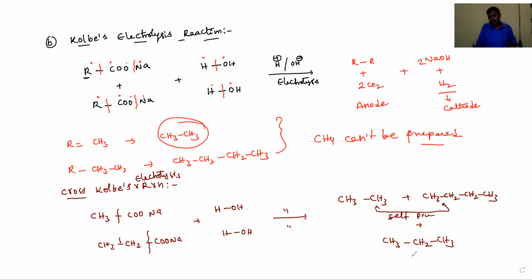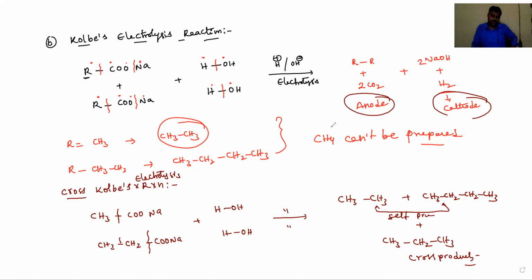Self product, and this is a cross product. And the byproducts are carbon dioxide and hydrogen gas, and NaOH will form. So NaOH and hydrogen gas will be formed at the cathode, and alkanes and carbon dioxide will be formed at the anode.